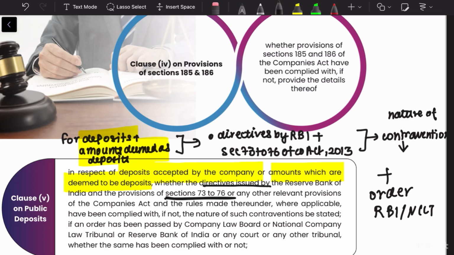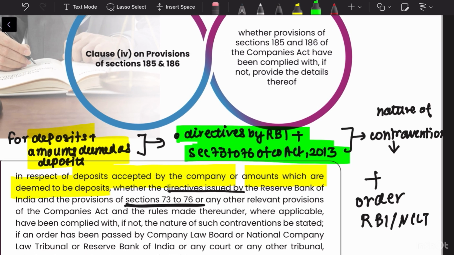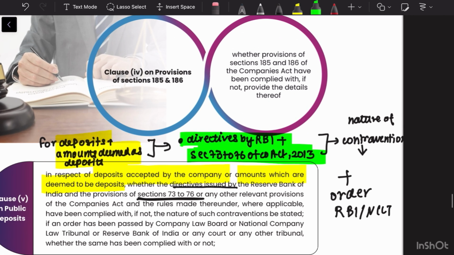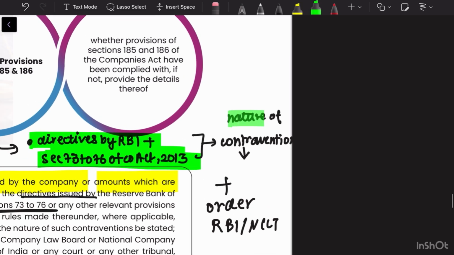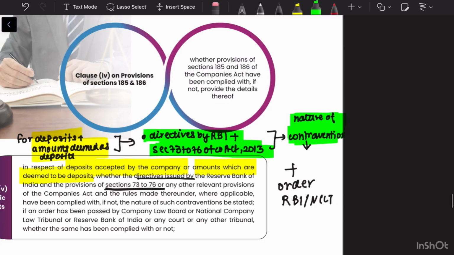So we have to check two things: whether the directives of the RBI and sections 73 to 76 of the Companies Act have been complied with or not. If not, then we have to state the nature of the contraventions. We also have to see if any order has been passed by the RBI, the NCLT or any court, and if the same has been complied with or not.